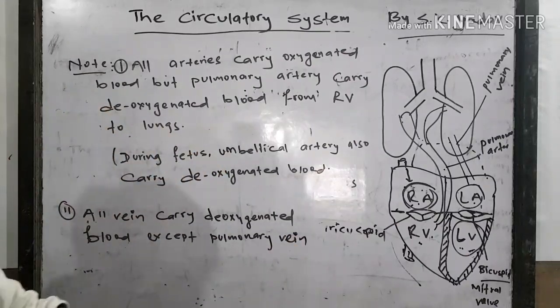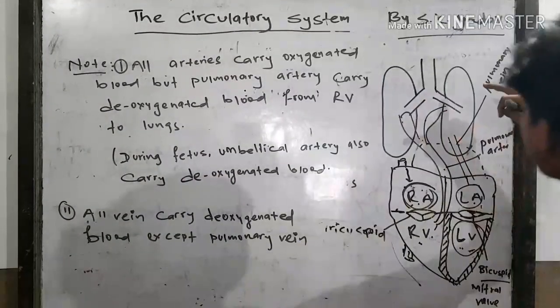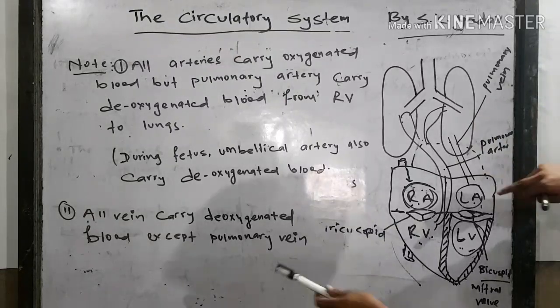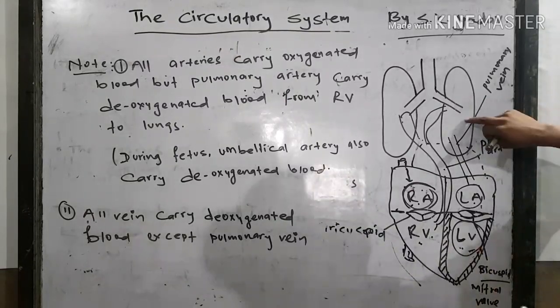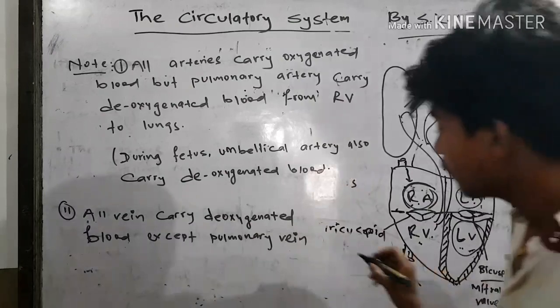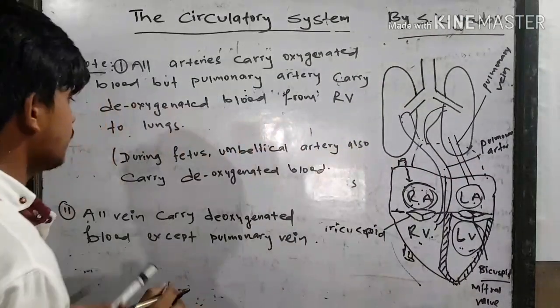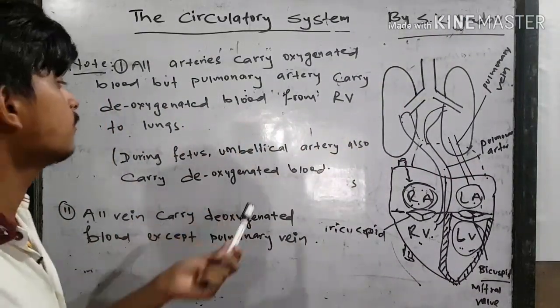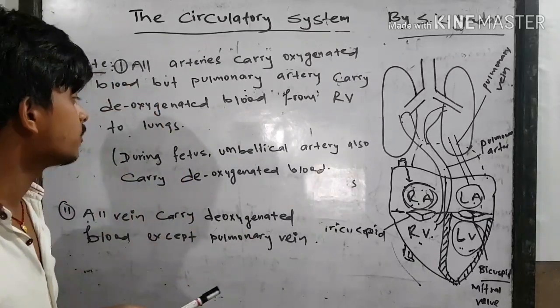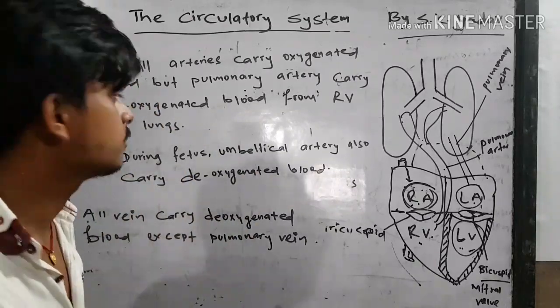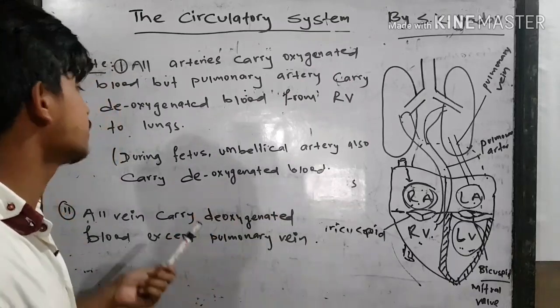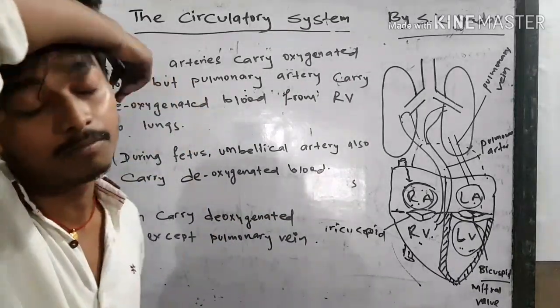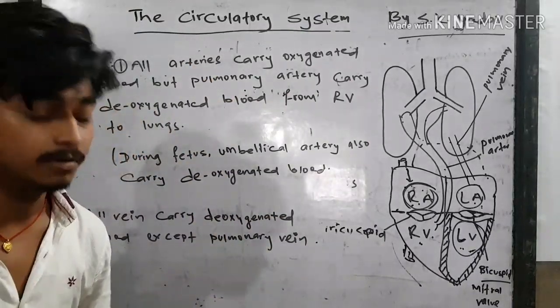The pulmonary vein carries oxygenated blood from the lungs to the left auricle. And during the fetus stage, when you are in the womb of the mother, there is the umbilical artery which carries deoxygenated blood, and another vein, the umbilical vein, which carries oxygenated blood.